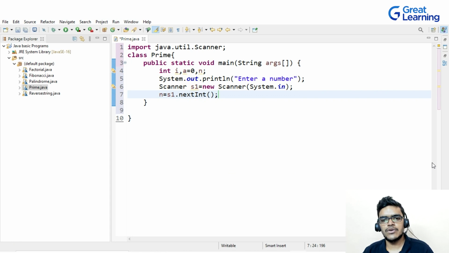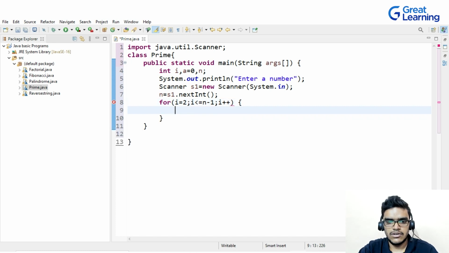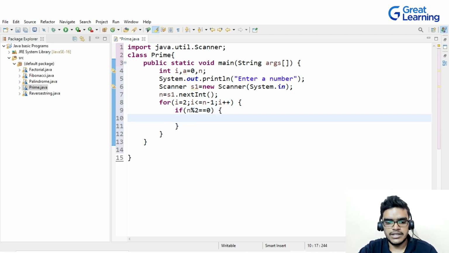So this was my basic part, right? So now I have told you the concept of the prime number. So I will be using a loop here. So I will create a for loop, and I have already declared an integer I there. So I will write I is equal to 2, and then I less than or equal to n minus 1, and then I++. Okay, and inside this I'll give the condition: if n modulus of 2 is equal to 0, then I give a simple logic: a is equal to a plus 1.